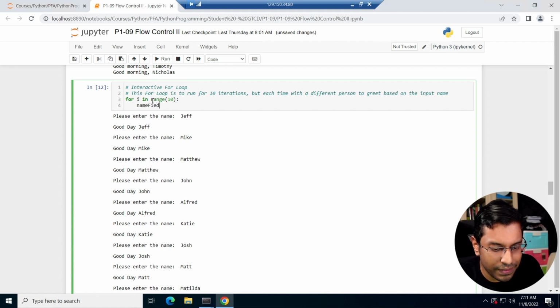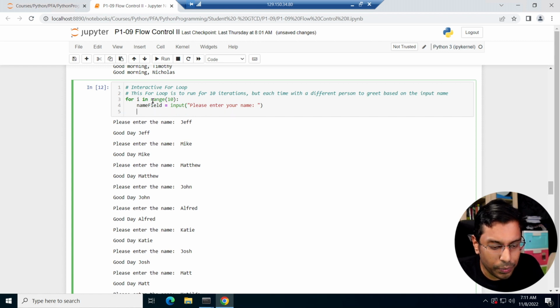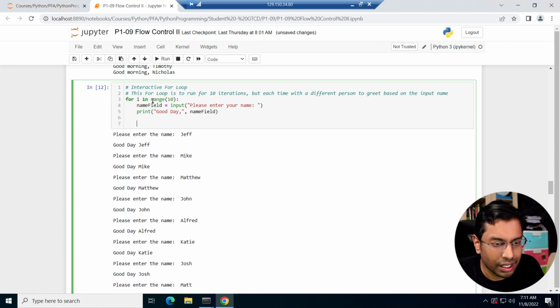I'm going to set my name field equal to input. Please enter your name, right? And then I'm going to print good day, right, with the name field, right? And then I'm just going to print at the end, the for loop has completed its execution.